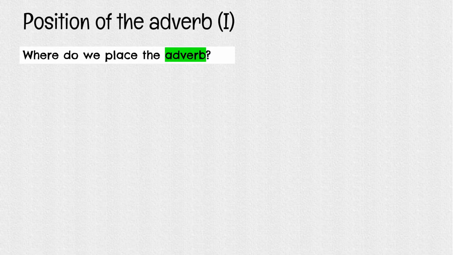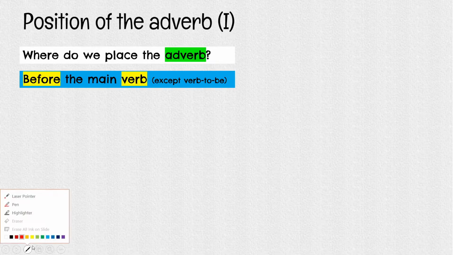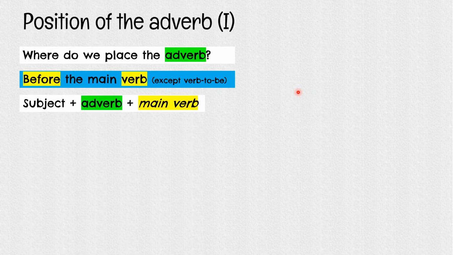Next we're going to see where we place the adverb. There are actually a few ways to place the adverb. First of all, we will place the adverb before the main verb, except the verb to be. Notice that I do mention the main verb. We shall see what I mean by the main verb here. So the order will be subject, adverb, and main verb.